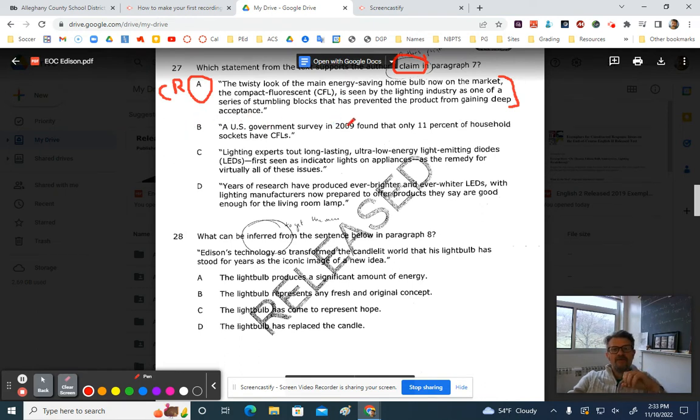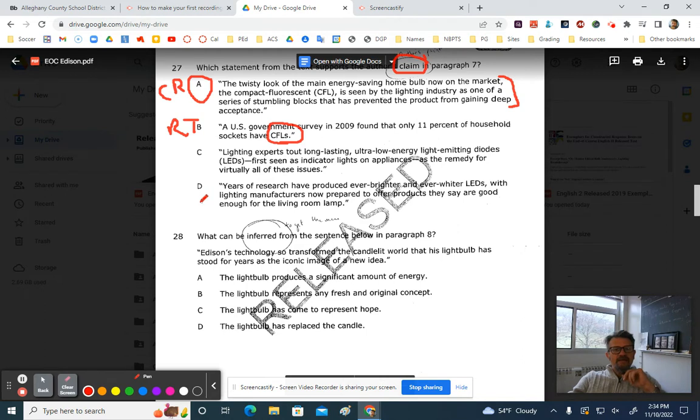A U.S. government survey in 2009 found that only 11% of household sockets have CFLs. But all that's saying is that it doesn't give us a reason why it's been difficult to replace it. It just says again that it is difficult. So it's not supporting it, it's repeating it. It's just saying that people are not using CFLs. It also doesn't bring up the possibility of other replacements. It's not all about CFLs. Okay, so we're going to put this as a right tone trap, but it's still a trap here.